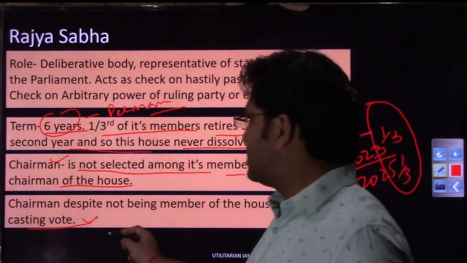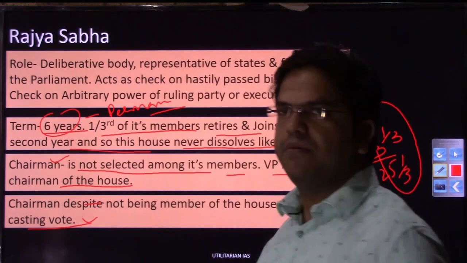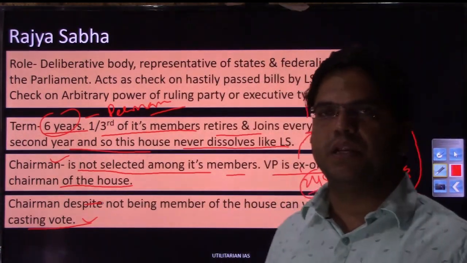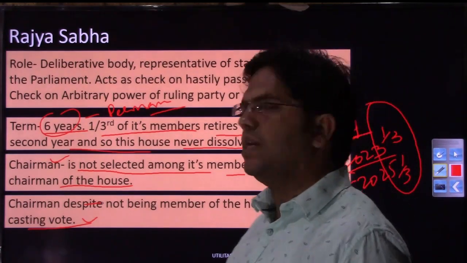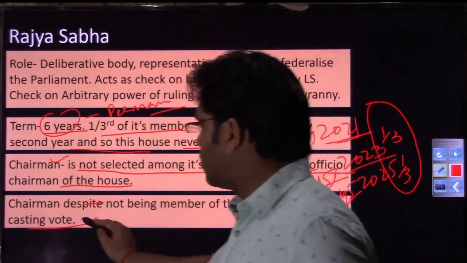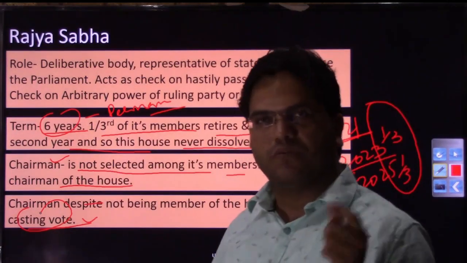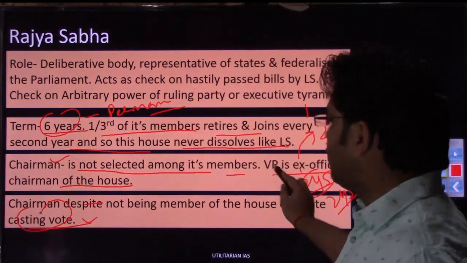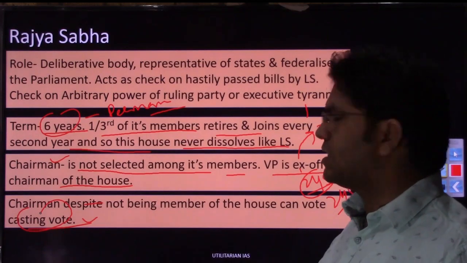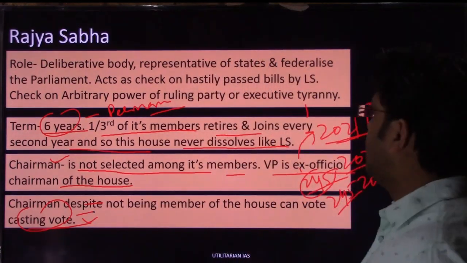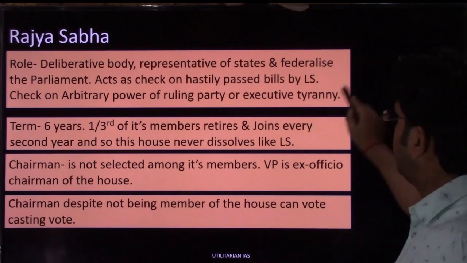In that case, the chairman can exercise his voting power, right, and his vote will decide whether this bill will be passed or not passed. So that is the concept of casting vote. So the chairman, despite not being a member of this house, he is VP, despite not being a member of this house, he will have this casting vote. In normal circumstances, he will not vote. So I hope this concept is clear to you.